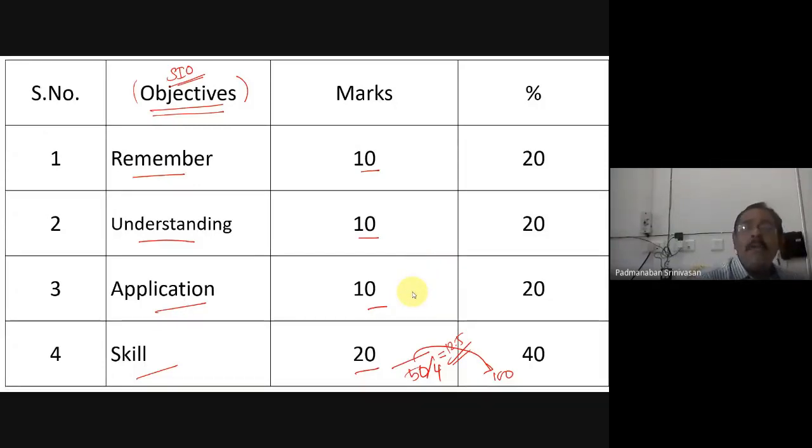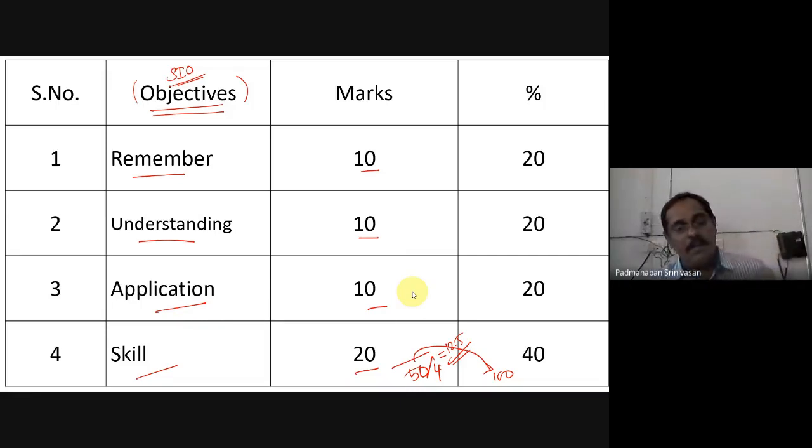Generally, it's also my opinion that HOTS can be given importance, and LOTS can be given a little less importance in assigning the marks. Why?